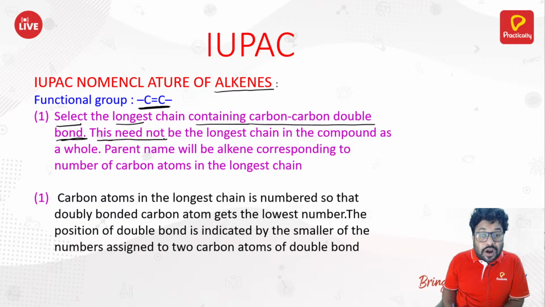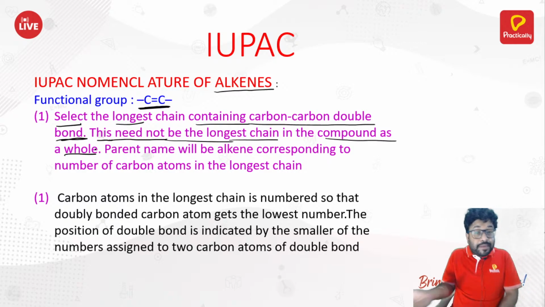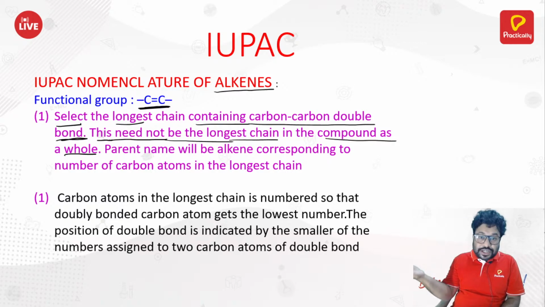See, I have written also: this need not be the longest chain in the compound as a whole. It may not be. It could be. I'm not saying it is not. It could be the second longest chain in the whole compound, but it should have a double bond. The parent name will be alkene, corresponding to the number of carbon atoms in the longest chain.